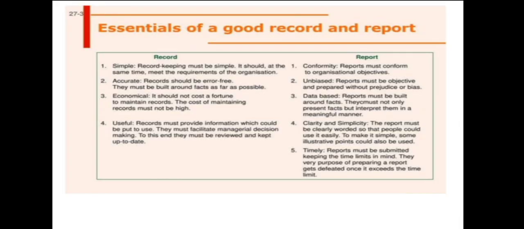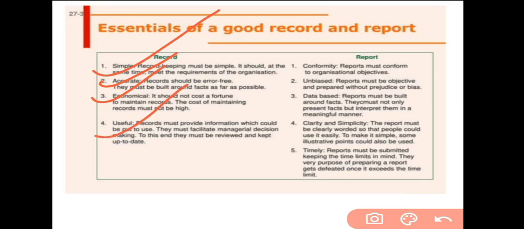Now, essentials of a good record and report. A good record is a simple record. Keeping it must be simple. It should be accurate, the record should be error free. Third is economical, it should not cost much to make the record. And fourth is useful. And a report is mainly conformity, unbiased database, clarity and simplicity.